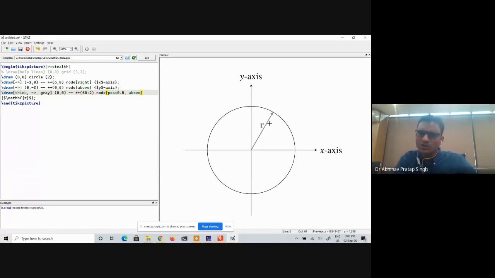But generally what I want is that even if my graphics has some colors, I don't want my text to be of that color. I want that text to be same as other text. The color of other text is black, so what I can say is color equals black. Okay, so now I have this black color. Any question if you want to ask anything?